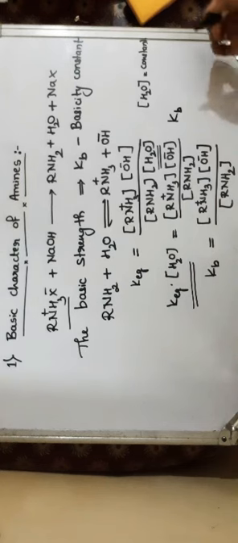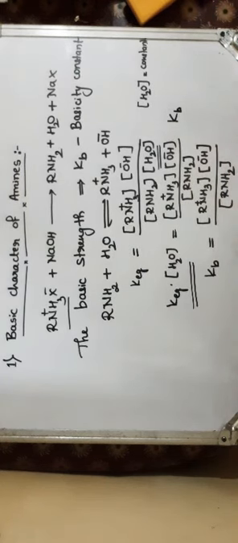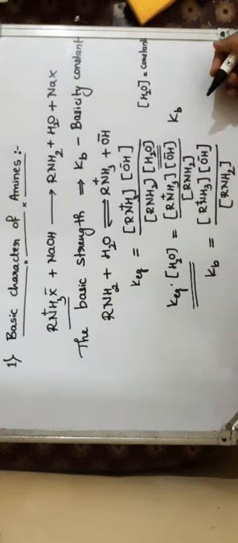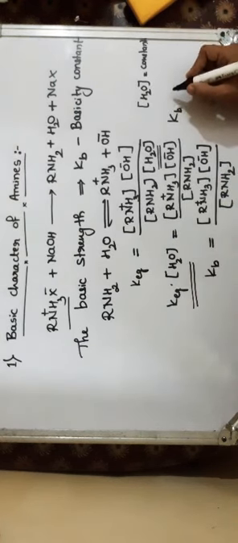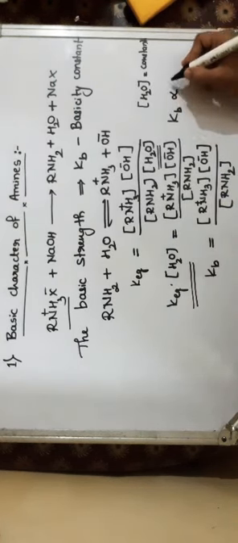then the given base is a stronger base. If the Kb value is less, then it is a weaker base. So the Kb value is directly proportional to the strength of the base. If the Kb value is more, the given base is a stronger base. If the Kb value is less, the given base is a weaker base.